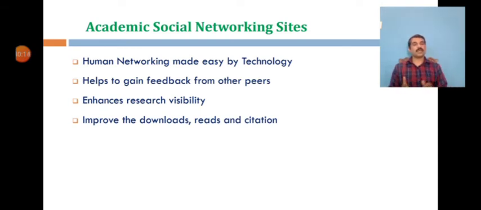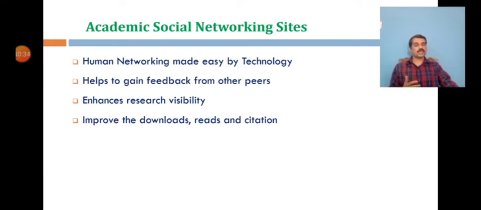Through academic and social networking sites, researchers can gain feedback and comments from other peers or even experts. You can also expand your own network and enhance research visibility and citation impact. This is also one of the parameters to enhance your academic visibility.